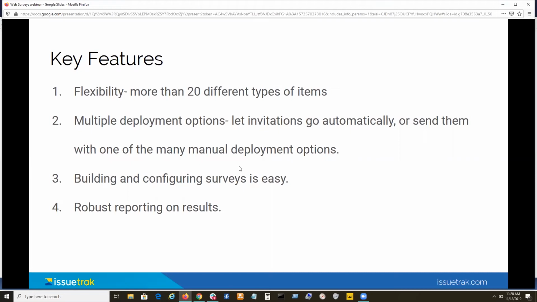You can also do a complete export. If you just want to get all of your results out and put them into Power BI or into Tableau, you can do that. Issuetrak, that's built into the surveys module.